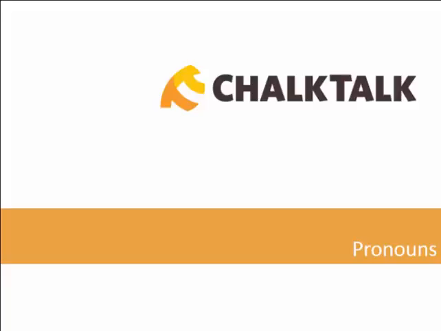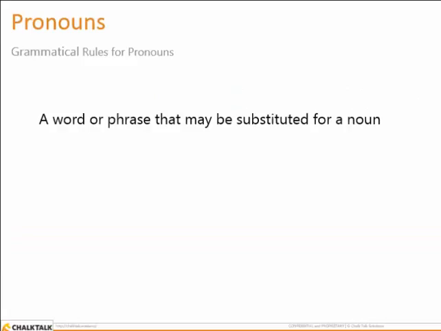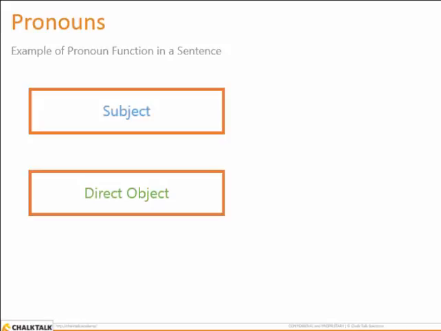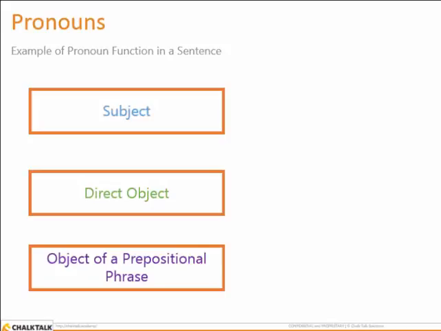This is a lesson on pronouns. A pronoun is a word or phrase that may be substituted for a noun. A pronoun can do the same functions in a sentence that a noun can do. A pronoun can be the subject of a sentence, the direct object of a sentence, and the object of a prepositional phrase. In the sentence, "We went to the beach," the pronoun we functions as the subject of the sentence.